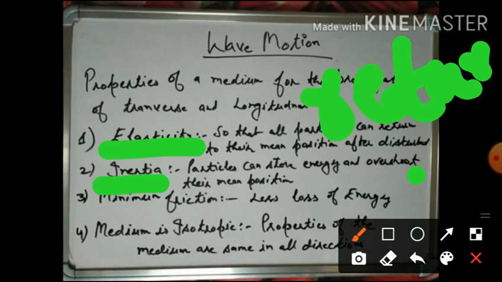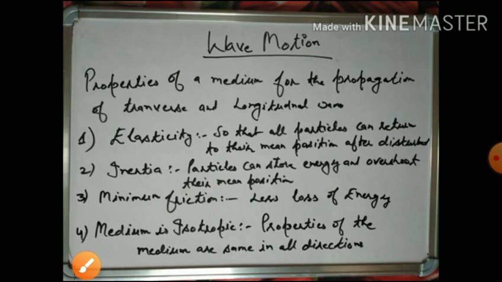And last, the medium is isotropic. Isotropic means identical, the properties of the medium are the same in all directions. These are the main properties of the medium for the propagation of transverse and longitudinal waves.